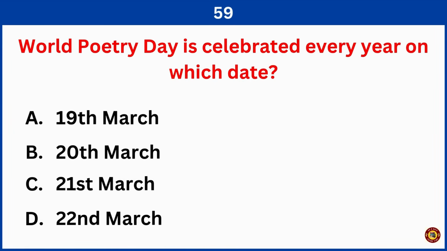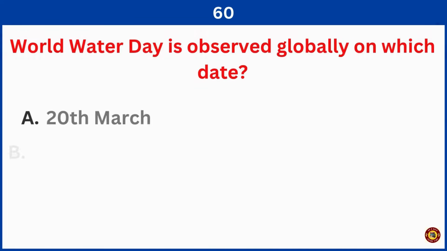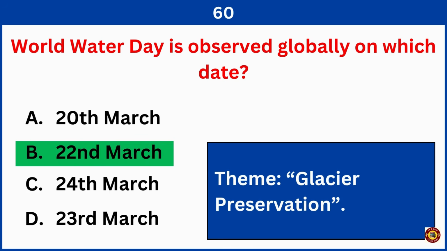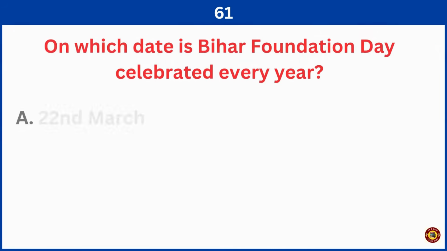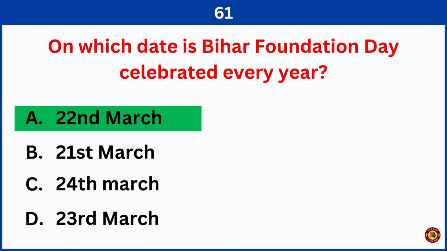World Poetry Day is celebrated every year on which date? Correct answer is option C, 21st March. World Water Day is observed globally on which date? Right answer is option B, 22nd March. On which date is Bihar Foundation Day celebrated every year? Right answer is option A, 22nd March.